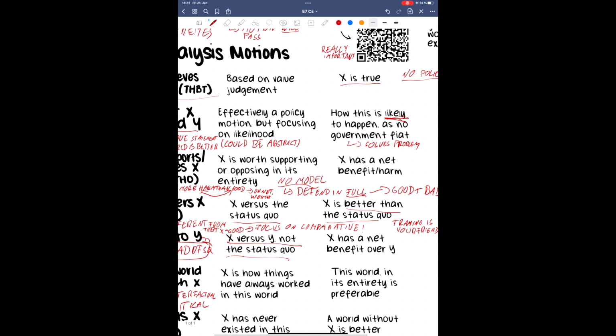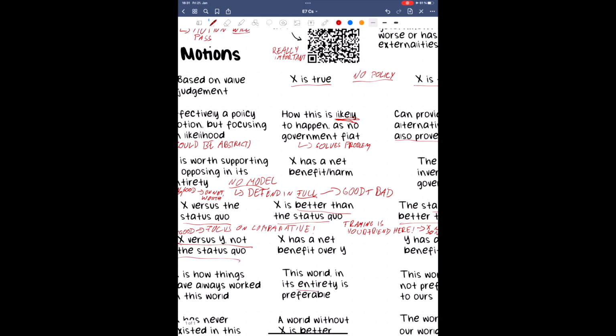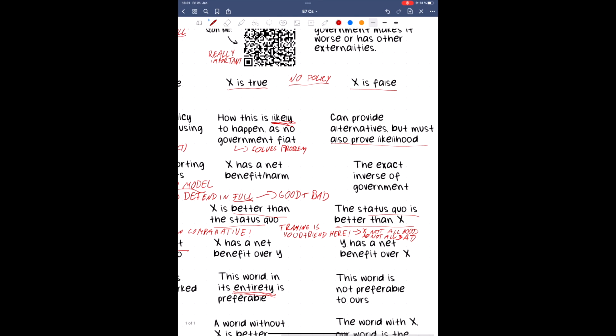This motion is backwards looking, meaning that it applies to all points in history where X existed or could have existed. So for example, this house prefers a world in which cars didn't exist applies only from the moment in time where cars did exist. The thousands of years of human history previous to that are irrelevant to the debate.